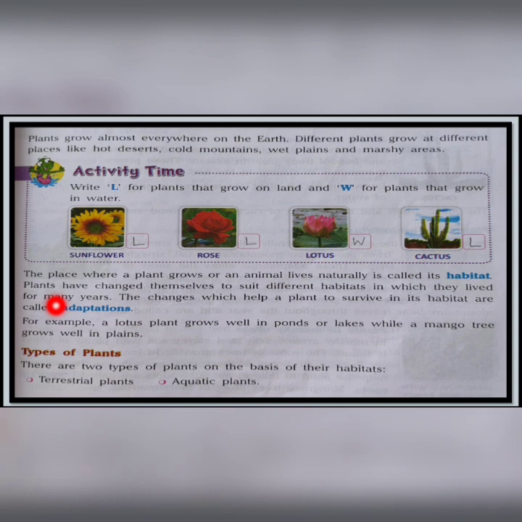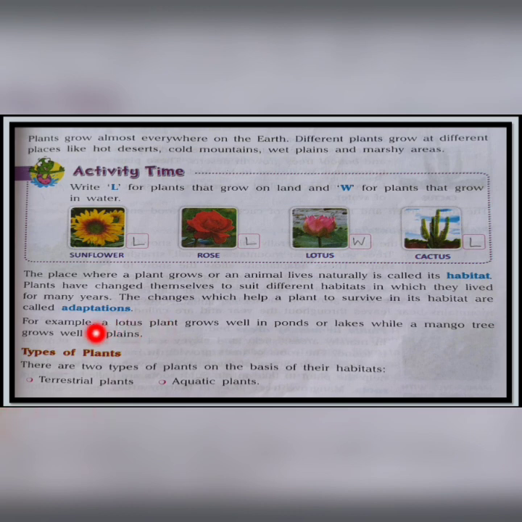With time plants have changed themselves to suit different habitats in which they lived for many years. These changes which help a plant to survive in its habitat are called adaptations. Adaptations means what? The changes which help a plant or an animal to survive in its habitat are called adaptations.